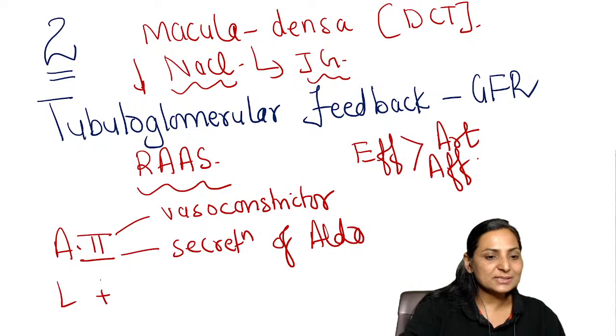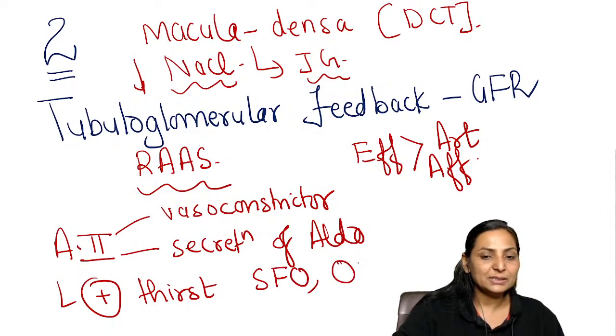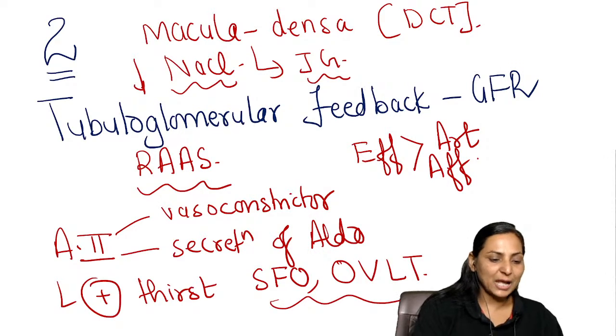It also causes stimulation of thirst by stimulating two important organs, the subfornical organ and the organum vasculosum of lamina terminalis. These two organs are present outside the blood-brain barrier.